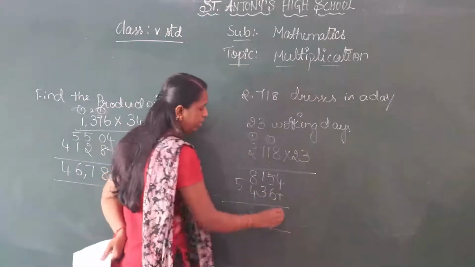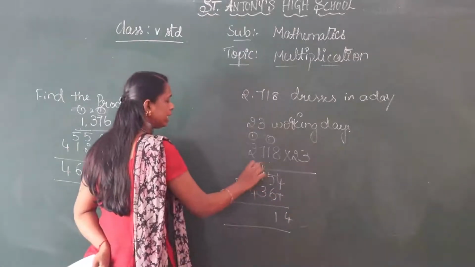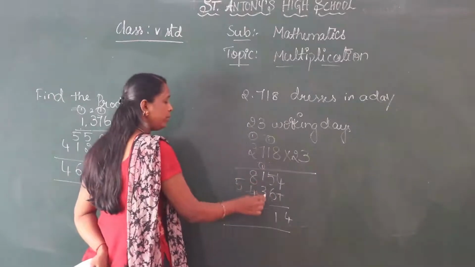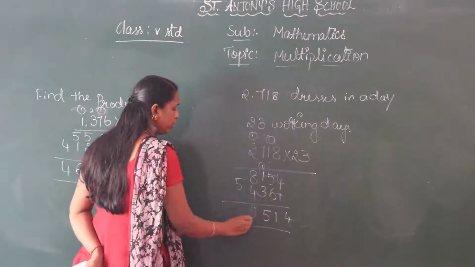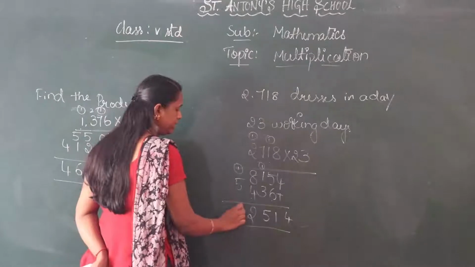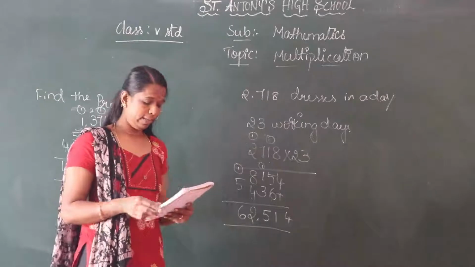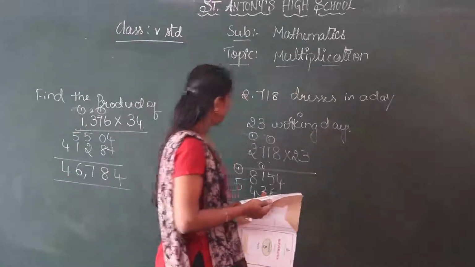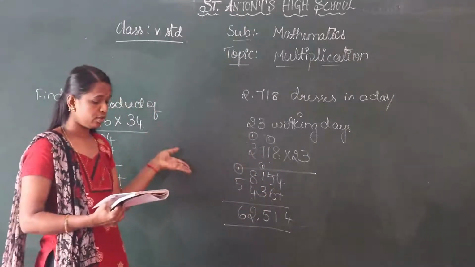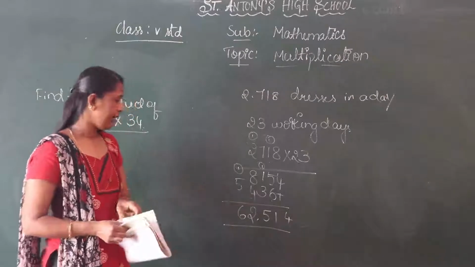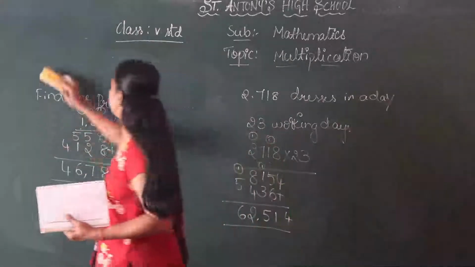Add these numbers: 4, 5 plus 6, 11. For that, write down 1, 1 carry. 1 plus 1, 2. 2 plus 3, 5. 8 plus 4, 12, 1 carry. 1 plus 5, 6. Answer is 62,514. So in 23 days, how many dresses are manufactured? 62,514 dresses.